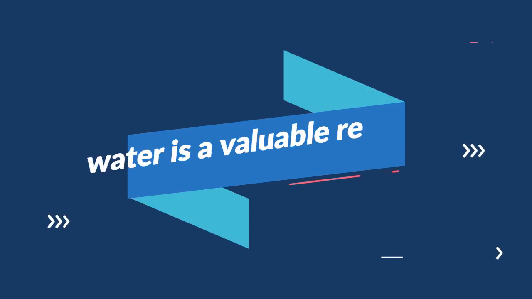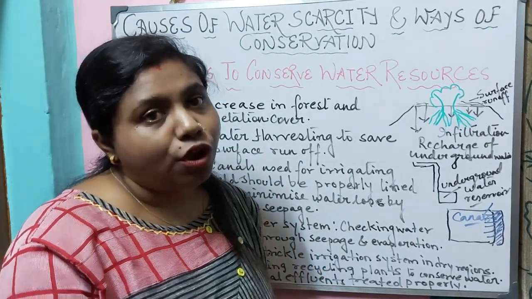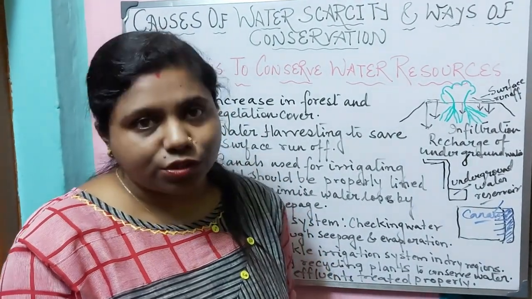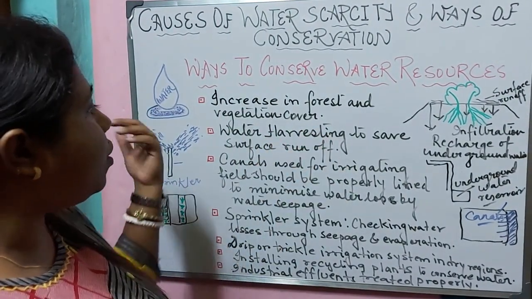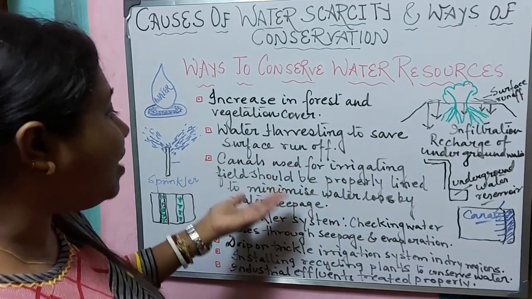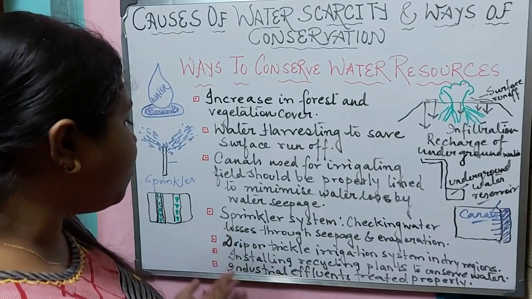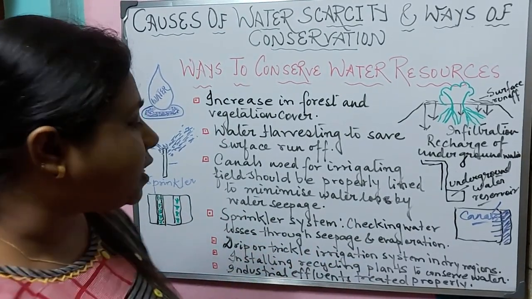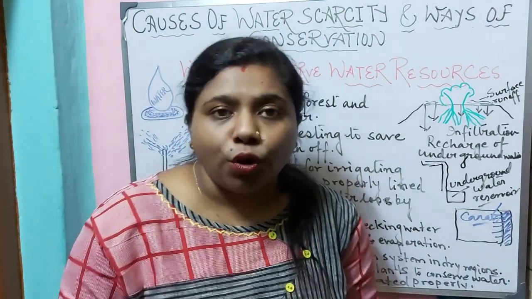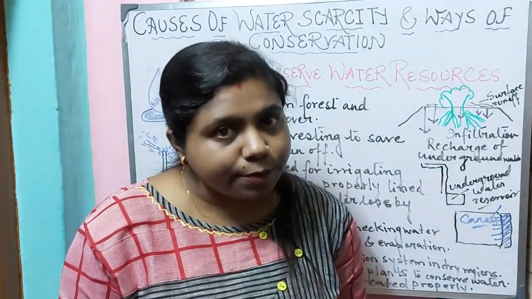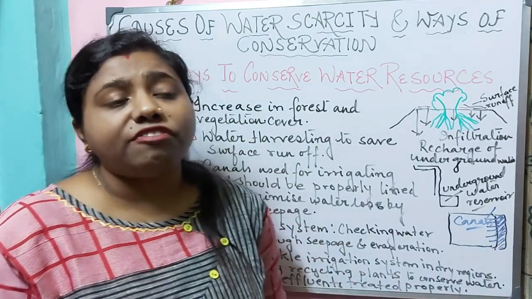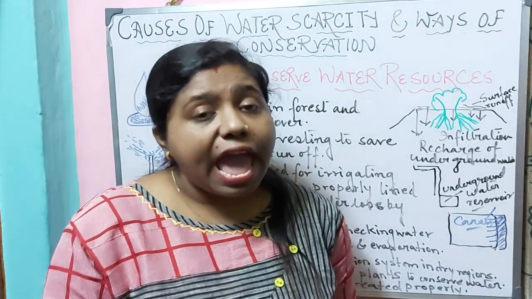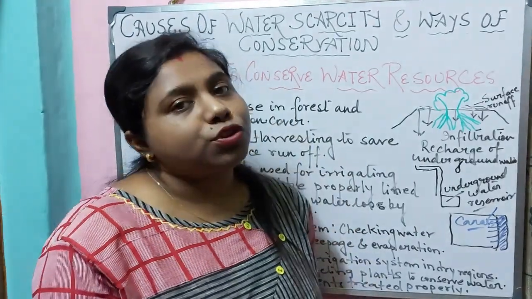Water is a valuable resource and it is required to be conserved because human beings cannot live without water. Our life is more or less dependent on water. So these are the ways by which we can conserve the water resources: increasing forest and vegetation cover, water harvesting, canals used for irrigating fields should be properly lined, sprinkler system, drip or trickle system, installing recycling plants, and treating industrial effluents. So in today's video, we understood about water as a resource, what are the causes which are leading to shortage in water supply, which are the areas which are facing acute shortages of water, and the ways by which we can conserve the water resources.